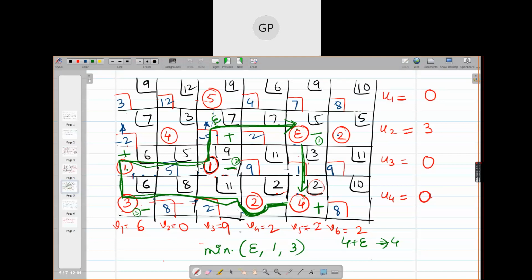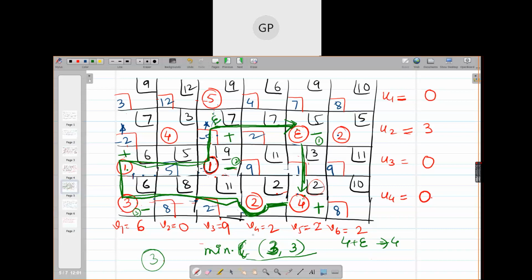See, when you find this minimum, now forget about epsilon. Suppose this is also 3. What is the minimum of 3, 3? 3. We are finding the minimum from the cells which have a negative sign in the loop. So if both those cells have a negative sign and the number is also the same, you will take out 3 units from those cells, right?